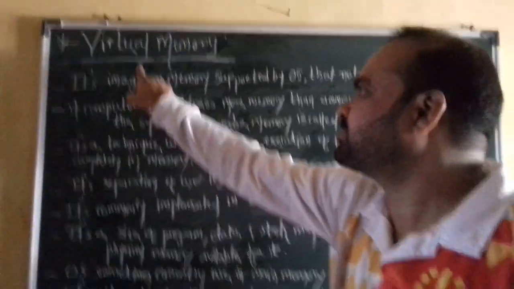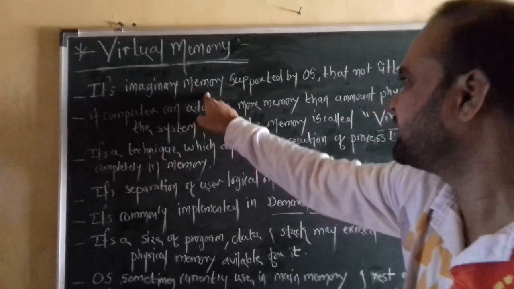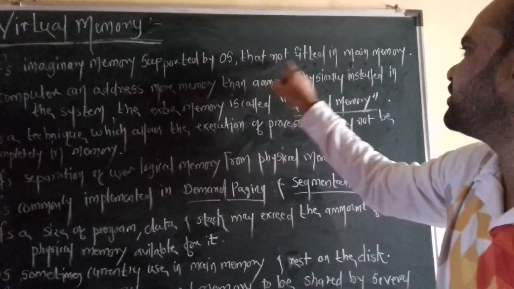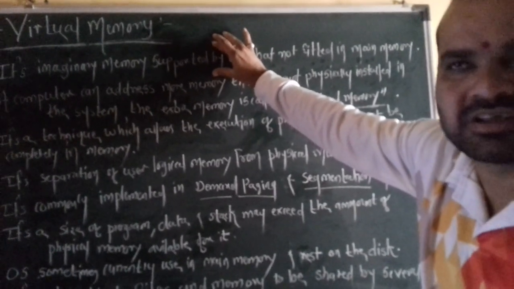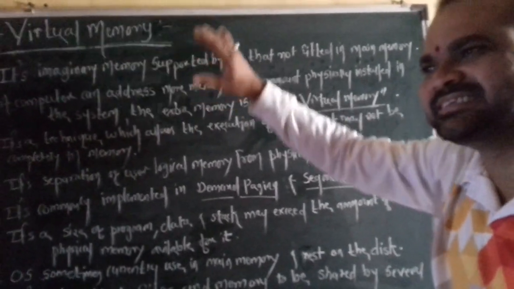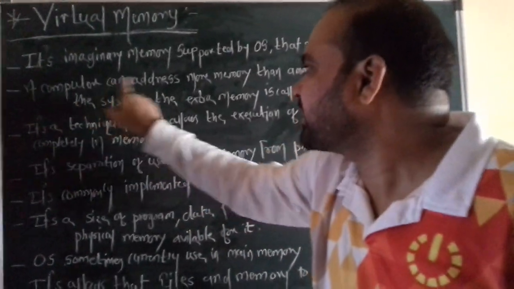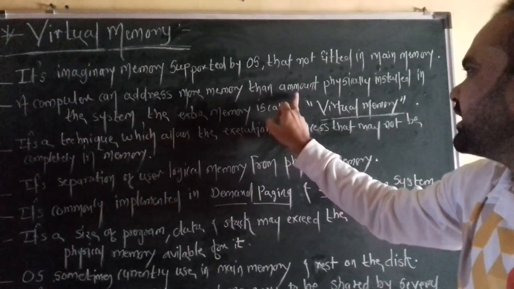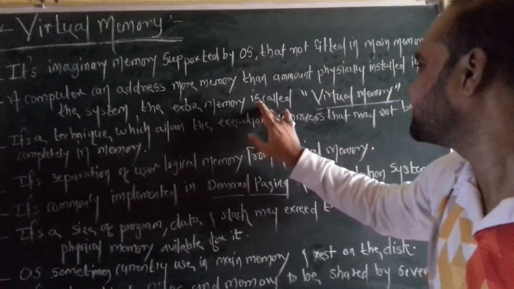Virtual memory. Next point is the virtual memory. In virtual memory, the first point is that it's an imaginary memory supported by the OS that is not fitted in the main memory. Means the virtual memory is just like an imaginary memory supported by operating systems and not exactly fitted in the main memory. Now the next point is the computer can address more memory than the amount of physical memory installed in the system. The extra memory is called virtual memory.